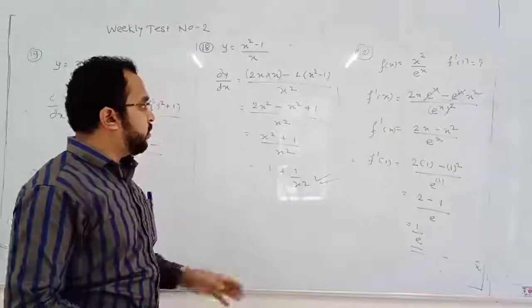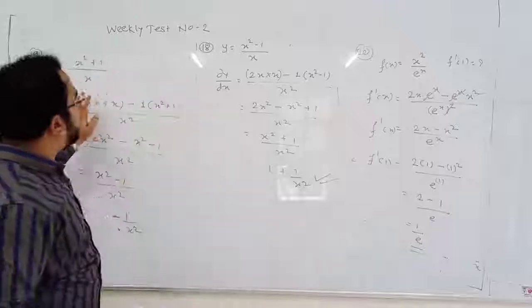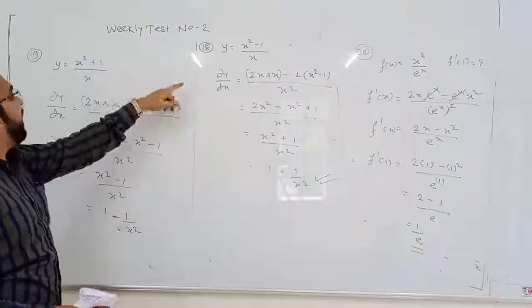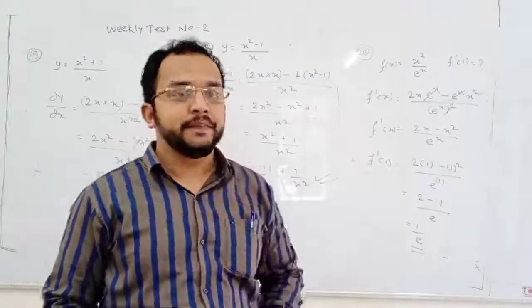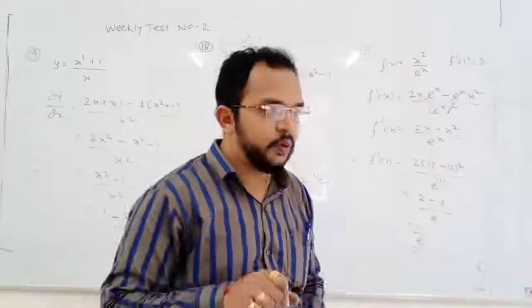So here also quotient rule. This question and question number 18 and 19 differ just by a sign.